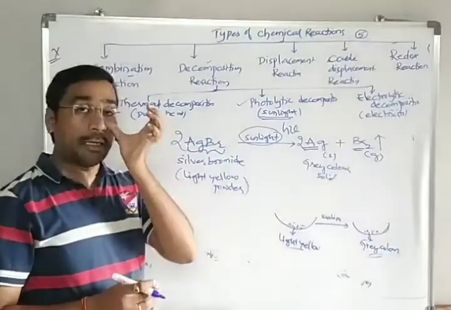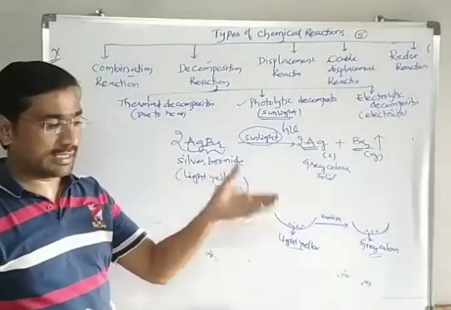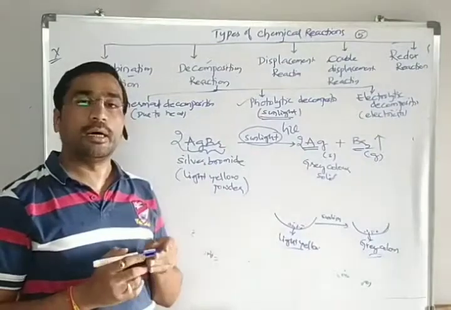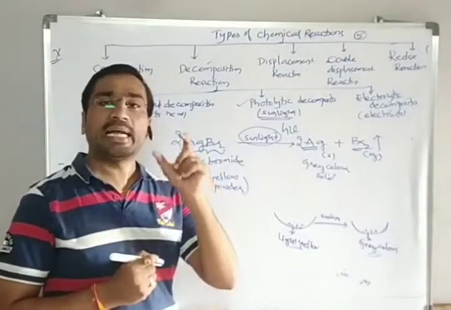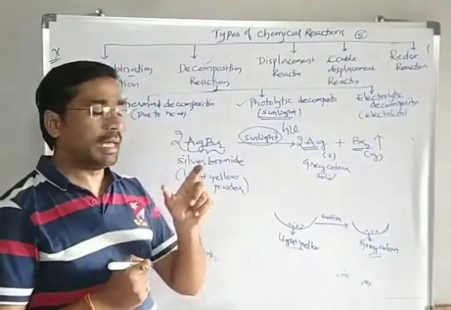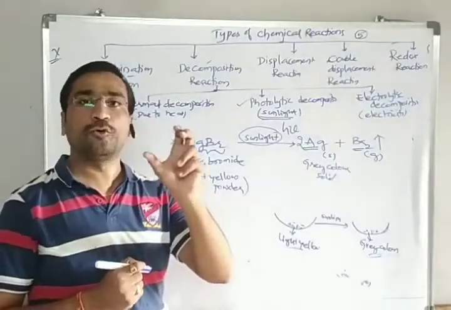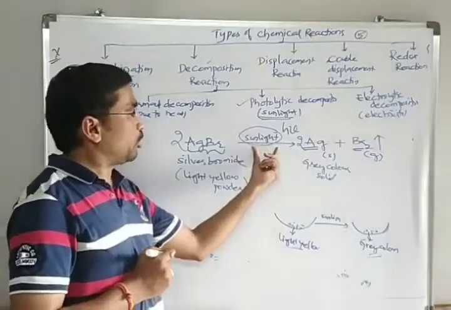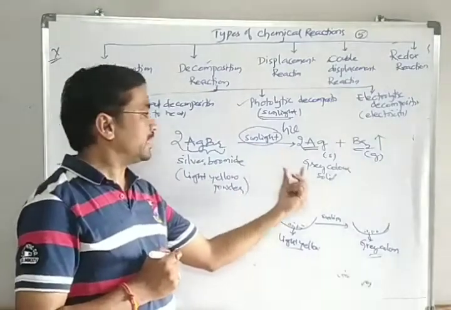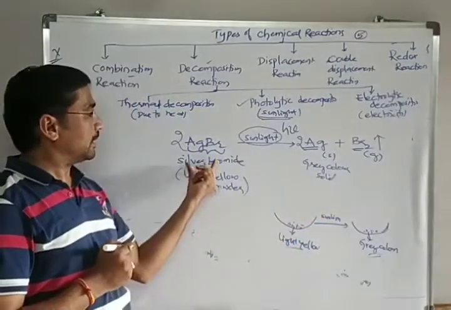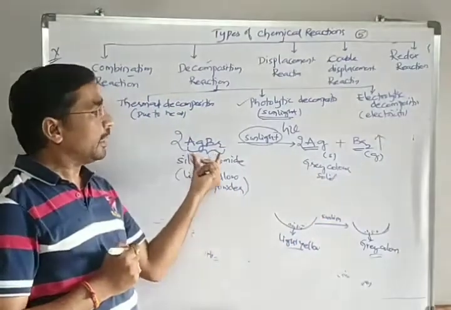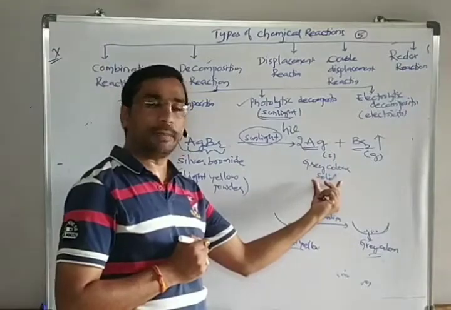The question which is asked in our CBSE exam is: a chemical which is used in the black and white photographic plate, the black and white photographic film, when exposed to sunlight, converts into a grey color solid. What is that compound taken and what is the grey color solid obtained?